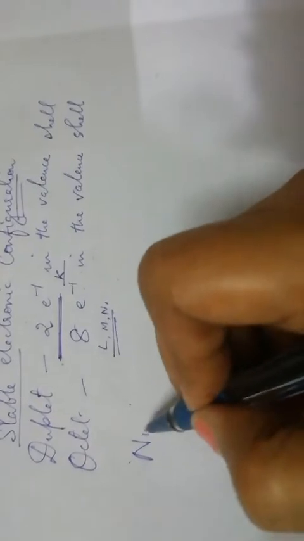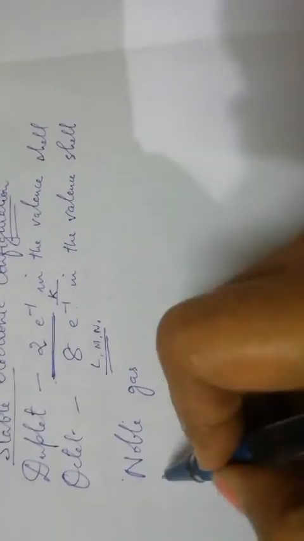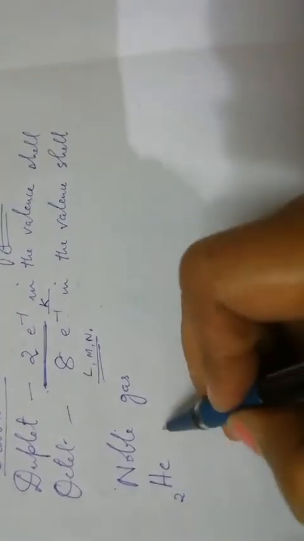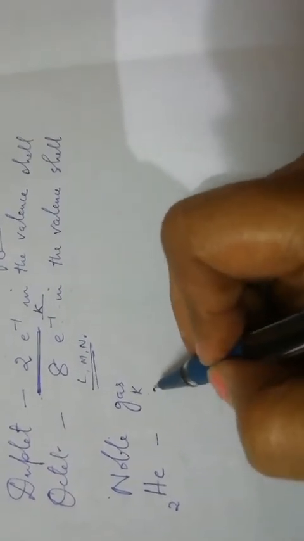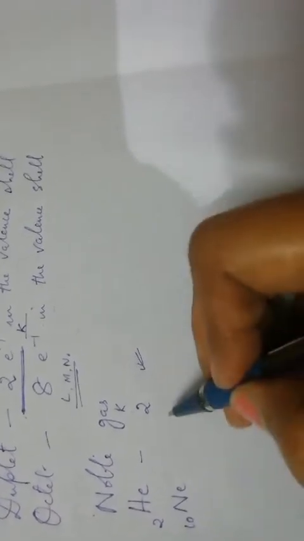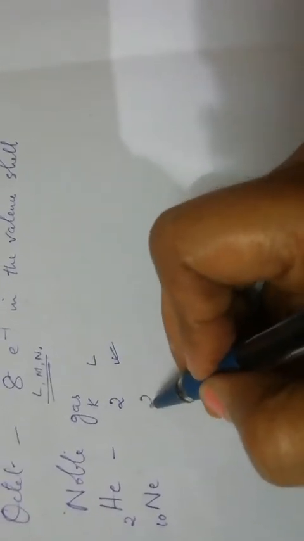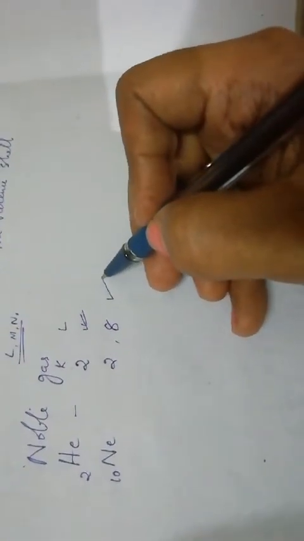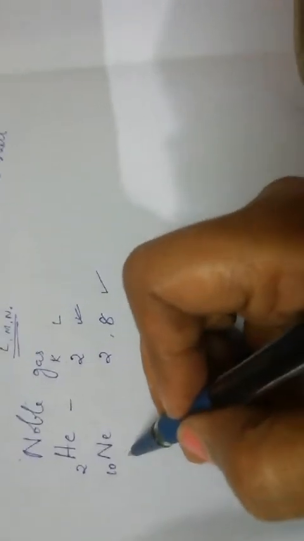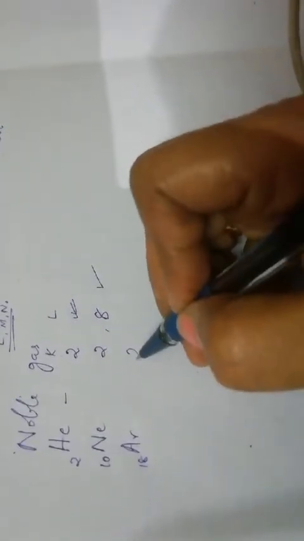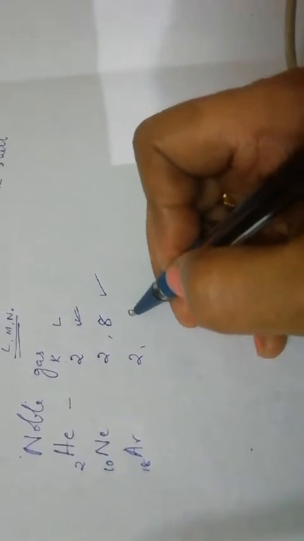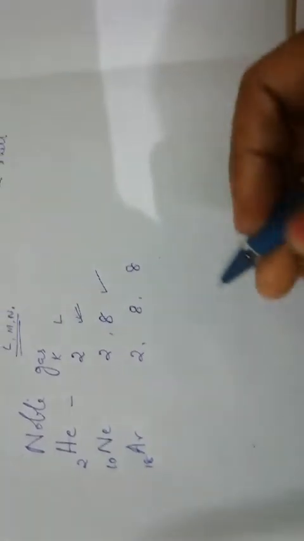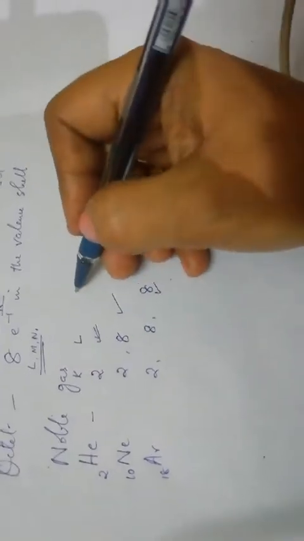Now let us consider the noble gases. The first one is helium. Its atomic number is 2, so in the K shell it has 2 electrons, so it is stable. Next come to neon. It has 10 electrons, so 2 and 8. Now this has already acquired its octet state, so it is a stable atom. Now come to argon, 18, 2, 8, 8. This also, the valence shell is M. It also contains 8 electrons in the valence shell.